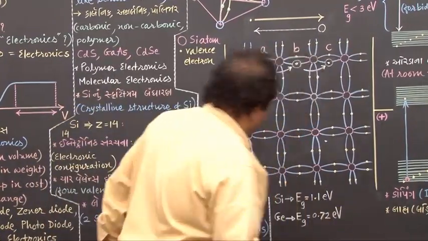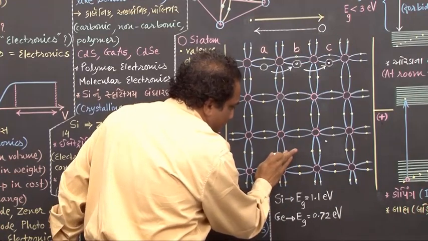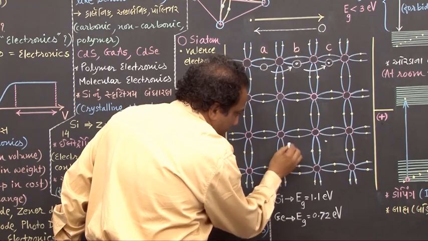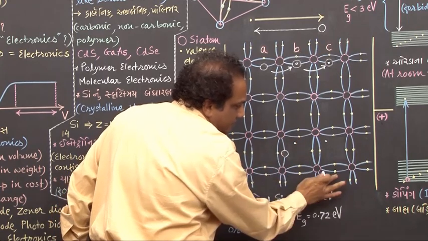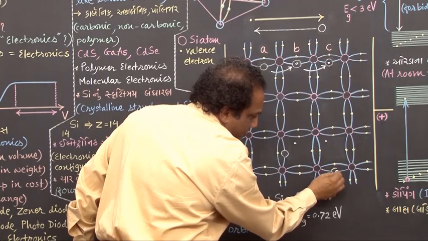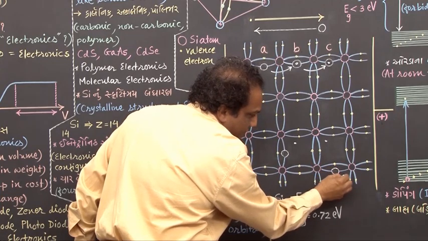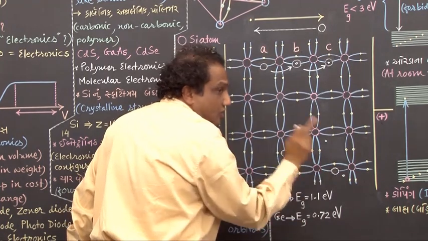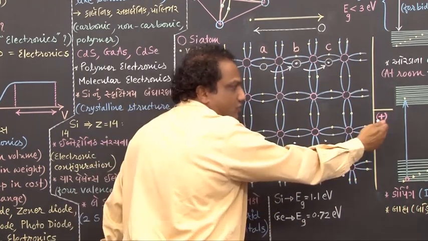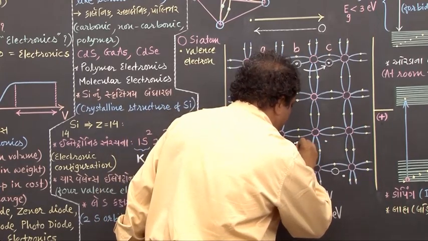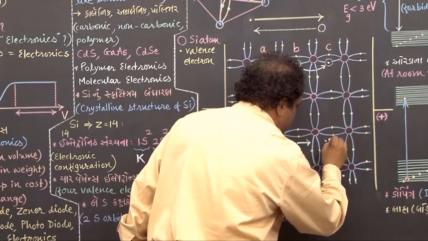Now, at room temperature, at some other positions also, covalent bonds are broken. Suppose covalent bond is broken here. This covalent bond is broken and hole is created here. And this is the liberated electron. Say this covalent bond is also broken. Then hole is created here and this is the liberated electron. Now tell me, these freed electrons also will get accelerated towards this positive end. So these all electrons will start moving towards positive end this way.